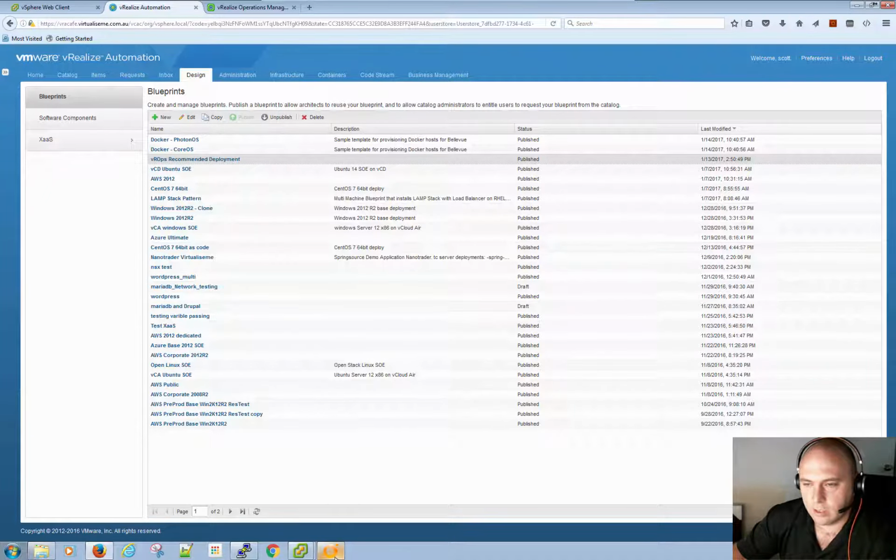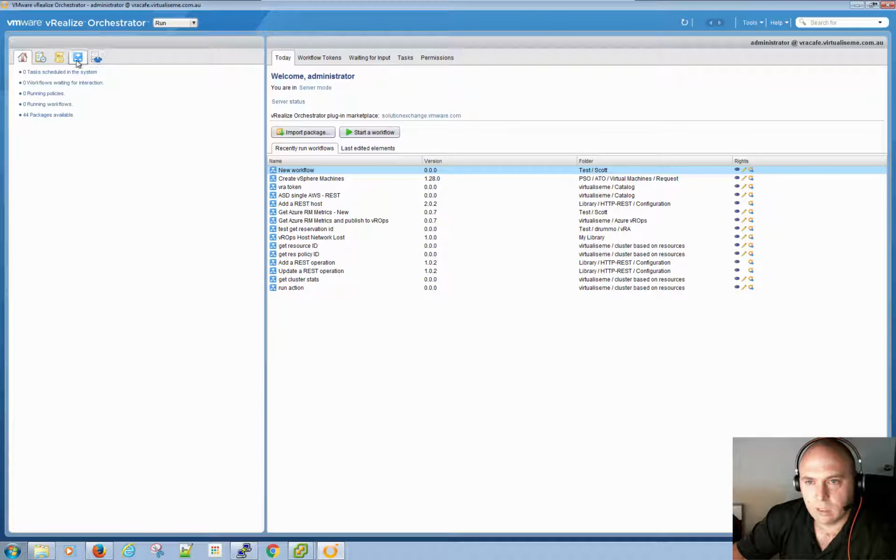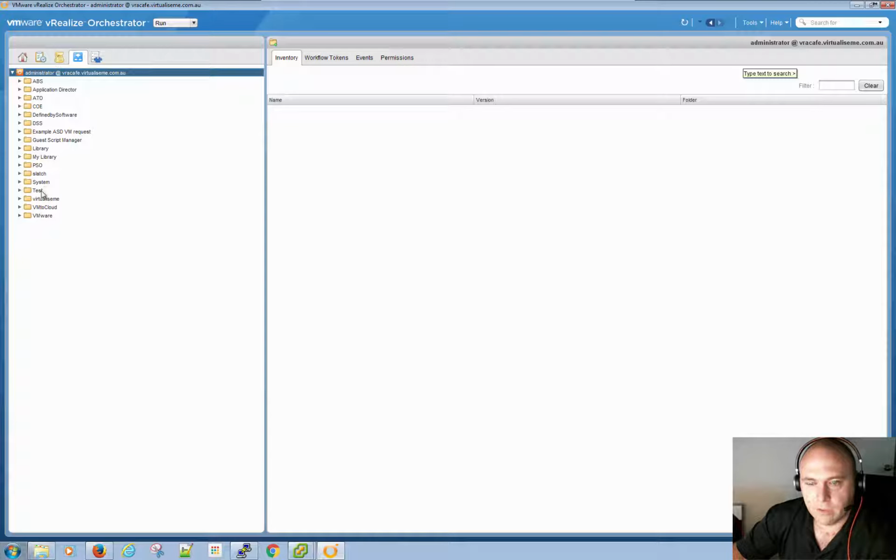So let's have a look at vRO. I just have a couple of workflows. I cheated a little bit in this instance because I didn't have a store where I was getting the values, and it was a lot simpler to dynamically grab the properties out of vROps using a workflow rather than an action. But let's have a look.